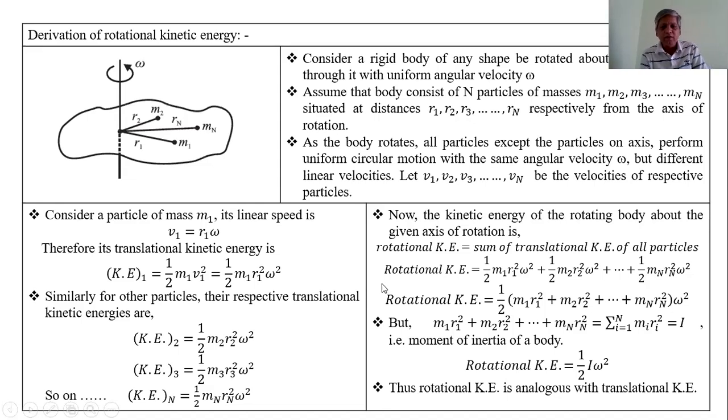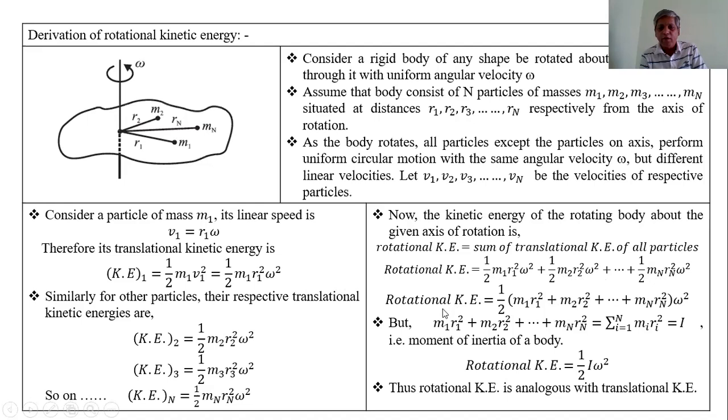Substitute the expressions of the kinetic energy in this equation. We get rotational kinetic energy is equal to half m1 r1 square omega square plus half m2 r2 square omega square plus ... plus half mn rn square omega square. Now half and omega square are common from each term.